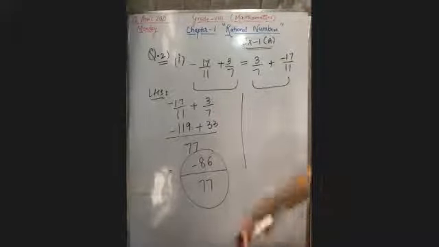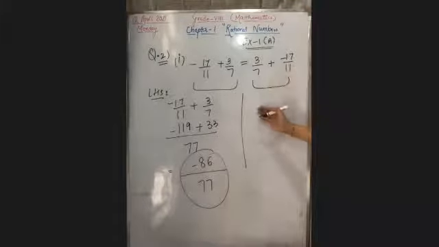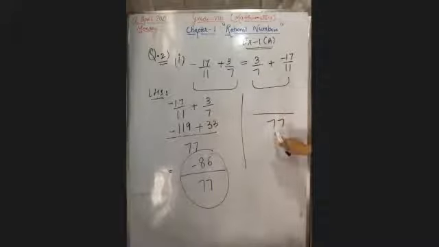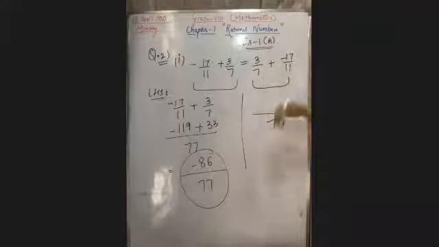Okay, let's move to the right hand side. LCM will be 77. 7 and 11, 77. Now multiply with the numerator. 7 times 11 is 33, no, 3 times 11 is 33, and here the minus sign will come in between.